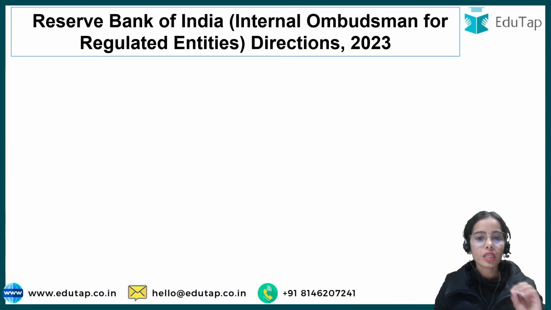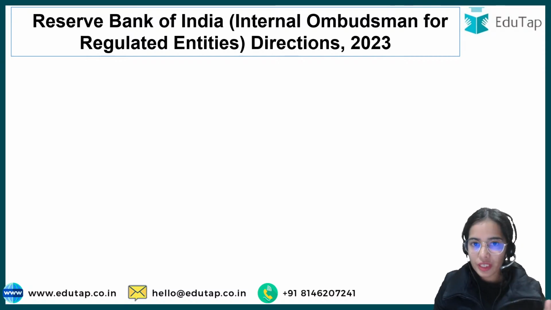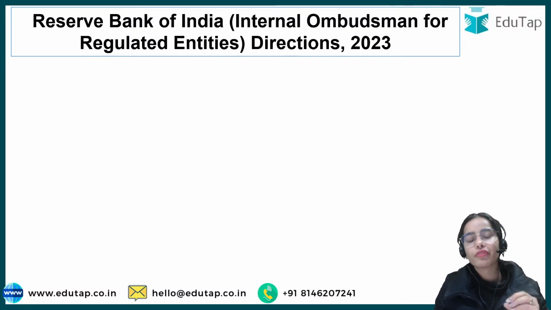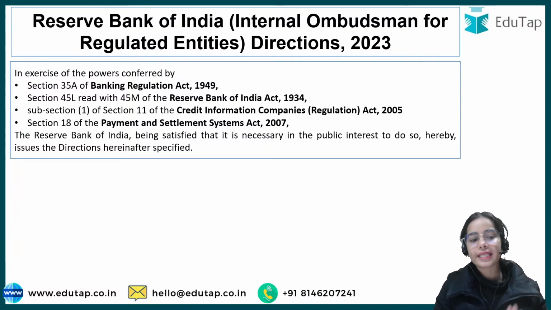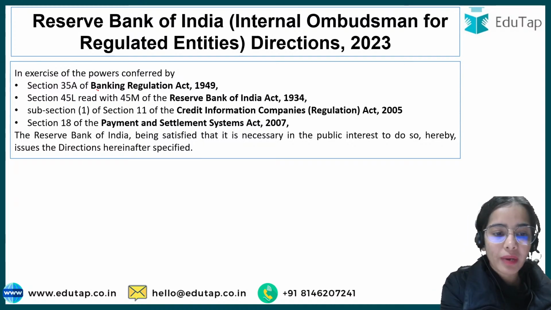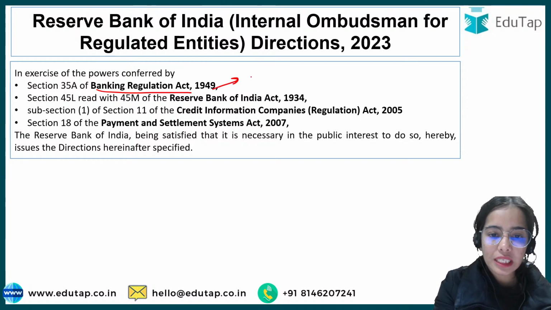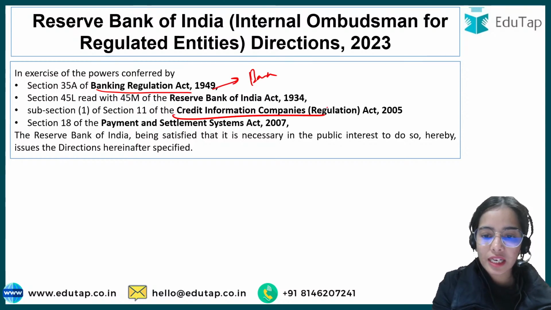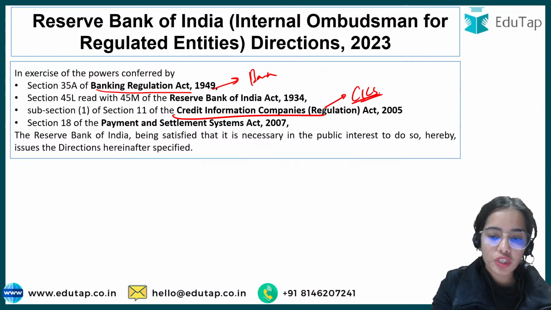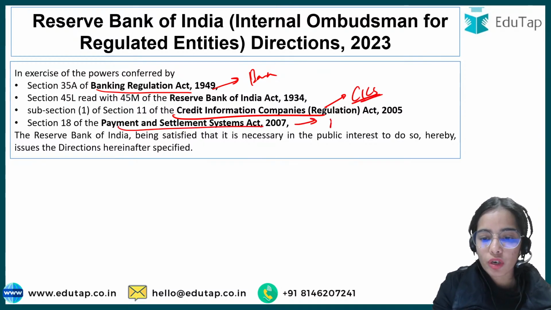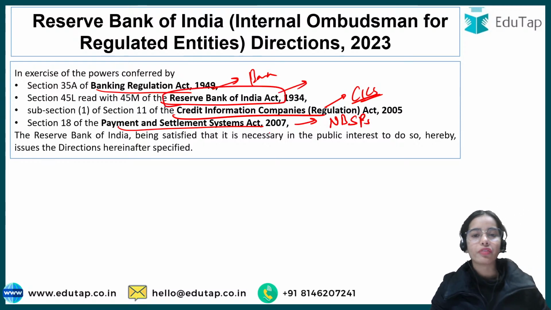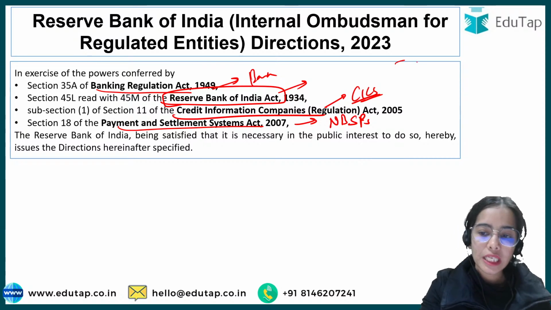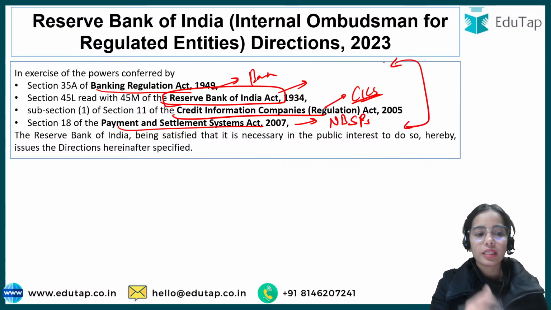Okay. Now, after understanding the background, let's move to the final guidelines that are released by the Reserve Bank of India. So first of all, in exercise of the powers conferred by the Banking Regulation Act, these guidelines are for the banks, for the credit information companies, and also for the non-banking system participants, and these guidelines are under the Reserve Bank of India Act of 1934 also. So that's why these guidelines are released under these sections.